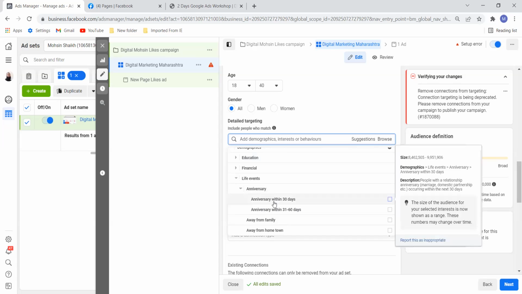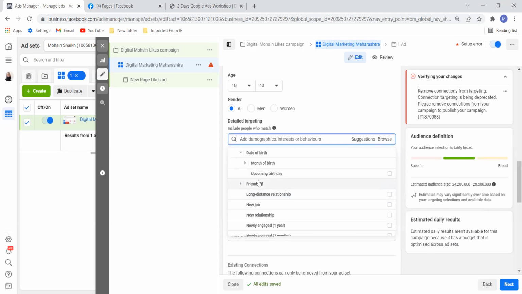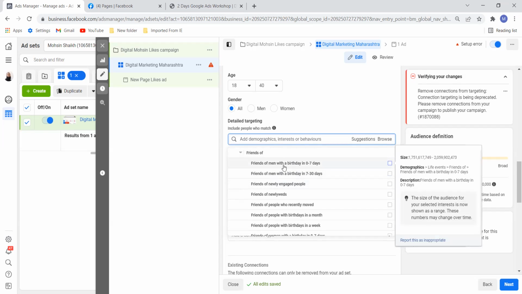Anniversary and everything, life event, date of birth, again, upcoming birthdays, friend of men with a birthday in 0 to 7 days. For example, see this. Now I am not targeting any person.